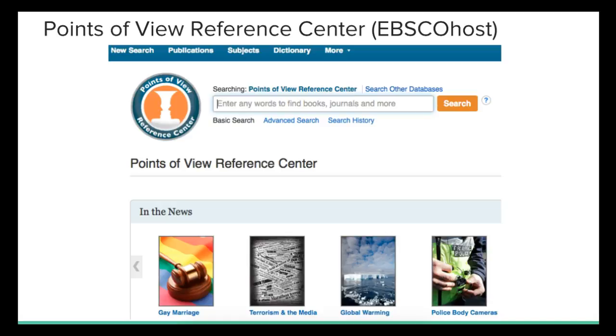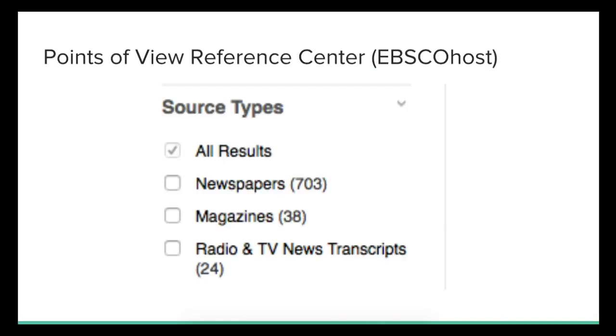Points of View Reference Center is a product of the EBSCOhost database company, the makers of the Discover search. So these two databases have the exact same functionality. Notice that this database also contains radio and TV news transcripts, which are also good, popular sources of information.